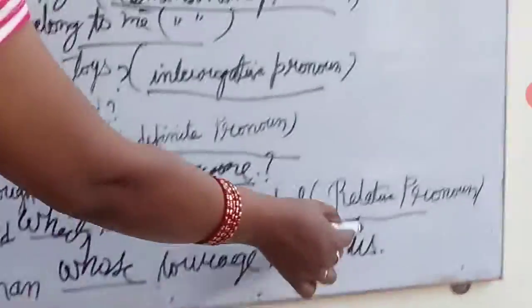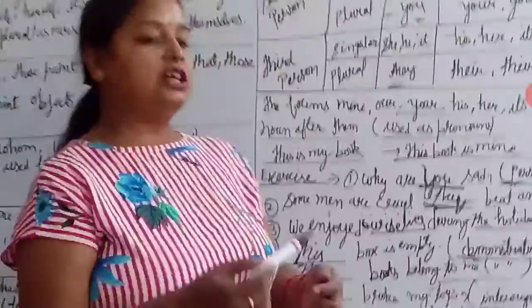This is the road which leads to our school. That comes in the category of relative pronoun. This is the man whose courage saved us. That is also an example of relative pronoun. So these are the pronouns.